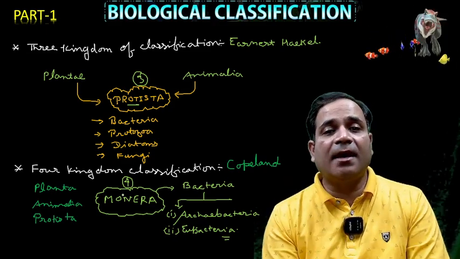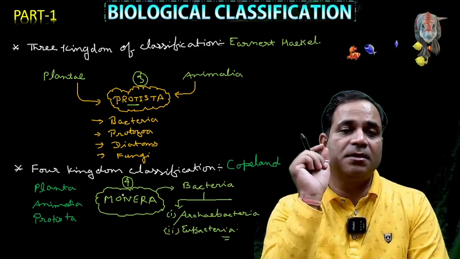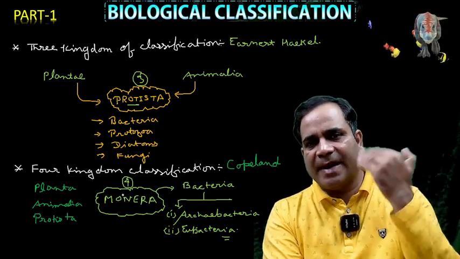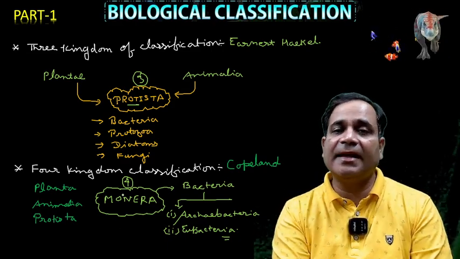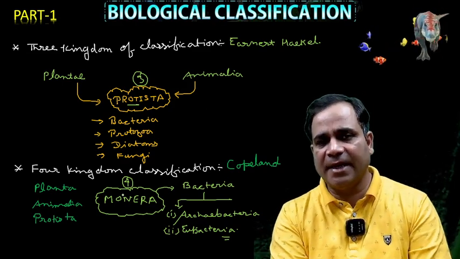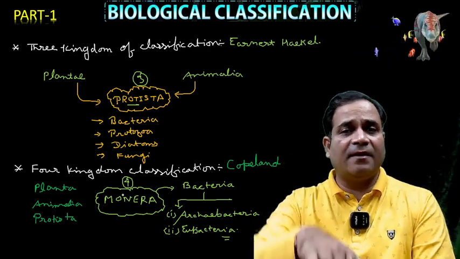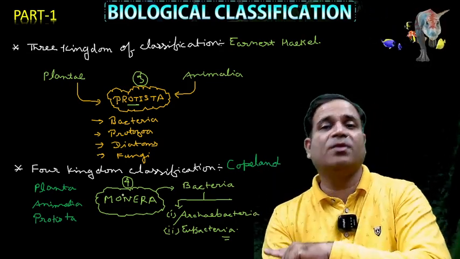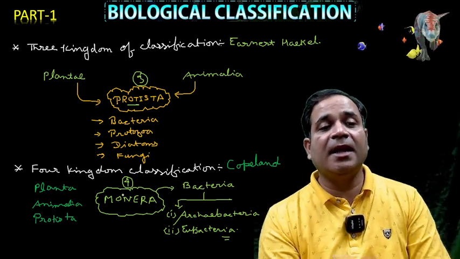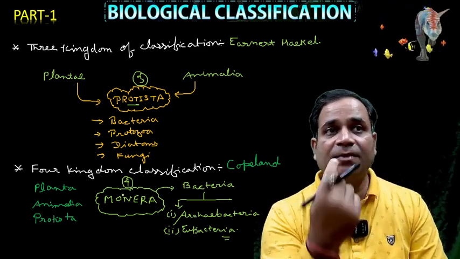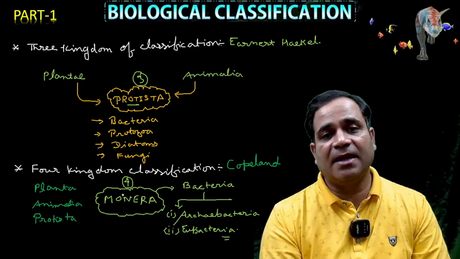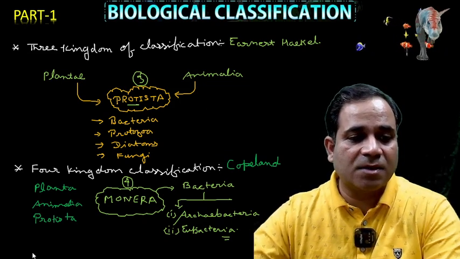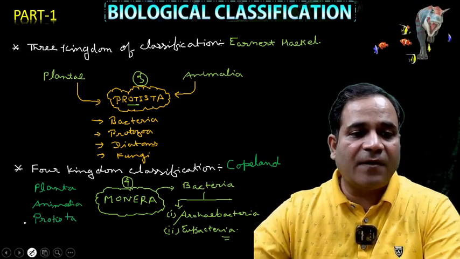In kingdom Monera there are only sole organisms, that is bacteria. And further, dear, bacteria is classified into two parts, that is archaebacteria and eubacteria. This archaebacteria and eubacteria are given in the sixth kingdom classification. But before that, we must give a clear concept of the five kingdom classification, my dear. Here I'm going to write the five kingdom classification.